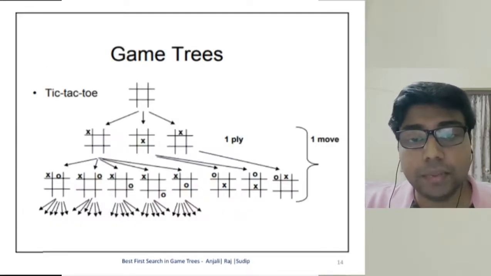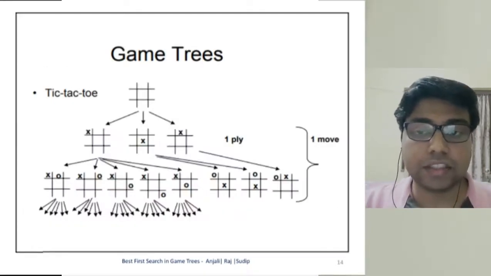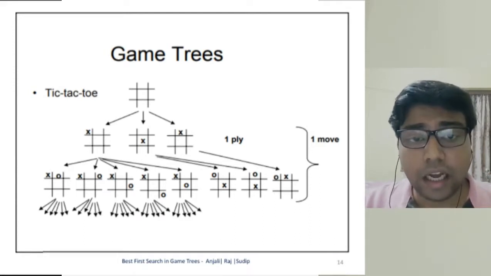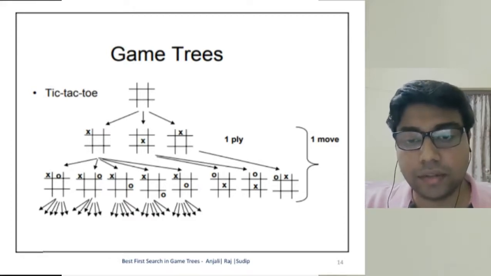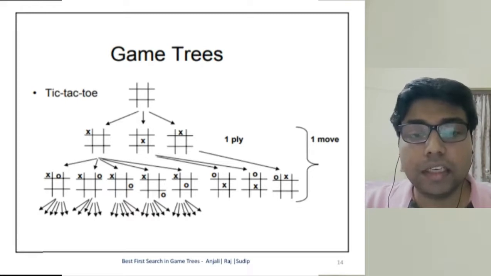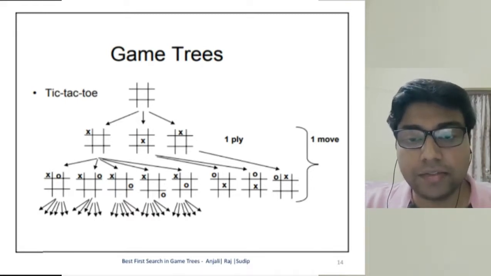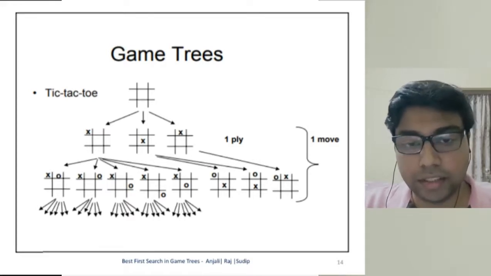Here in this example, the first player has 9 choices for putting an X, out of which only 3 are shown. At the next depth, each of the 9 choices by player 1 can be replied by 8 choices of player 2. As shown in the example, turn of a single player is called a ply, whereas turns taken one each by both players together is called a move.